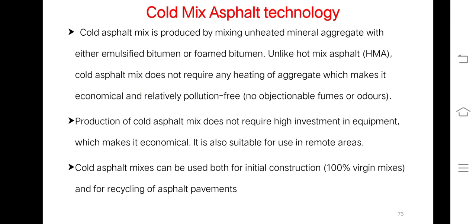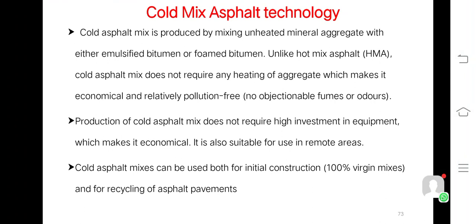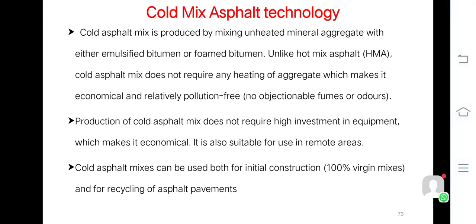Now next is cold mix asphalt technology. Cold asphalt mix is produced by mixing unheated mineral aggregate with either emulsified bitumen or foamed bitumen. Unlike hot mix asphalt, that is HMA, cold mix asphalt does not require any heating of aggregate, which makes it economical and relatively pollution free.